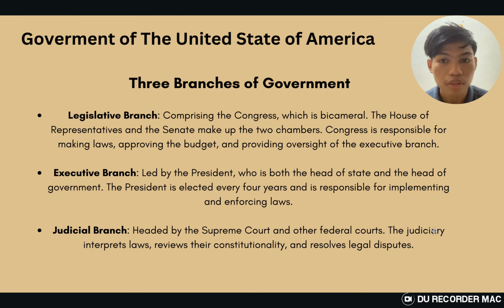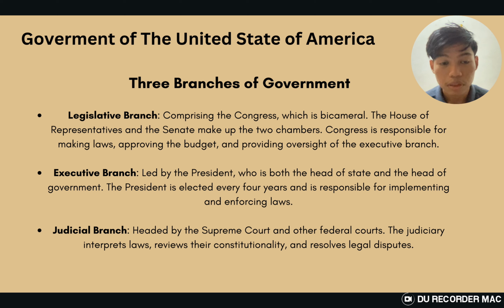There are 3 branches of government. First one is the legislative branch, second the executive branch, and third one is the judicial branch. For the first one, legislative, that is comprised of the Congress, which is bicameral. The House of Representatives and the Senate make up the 2 chambers.